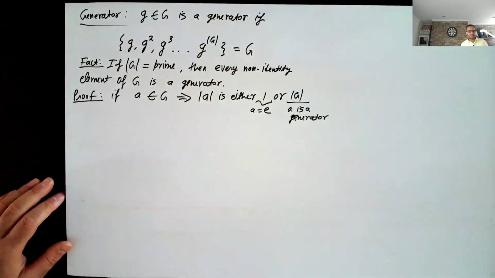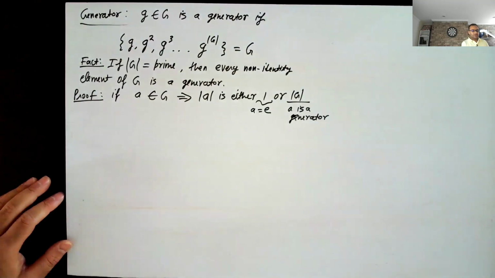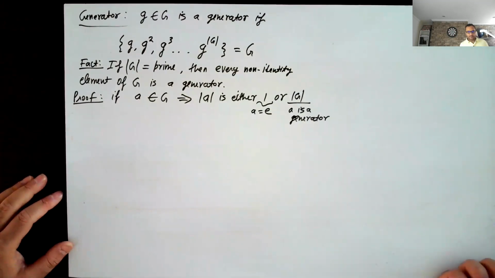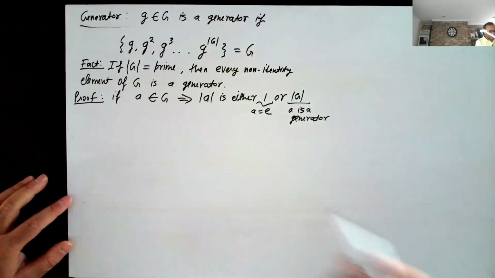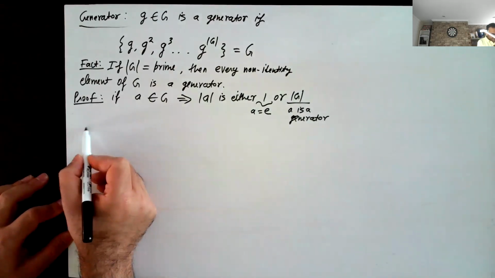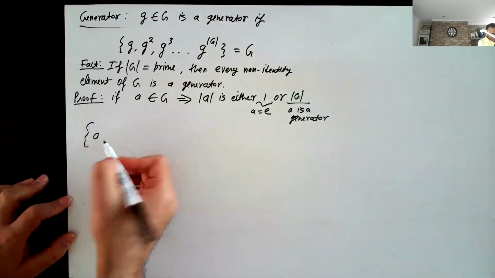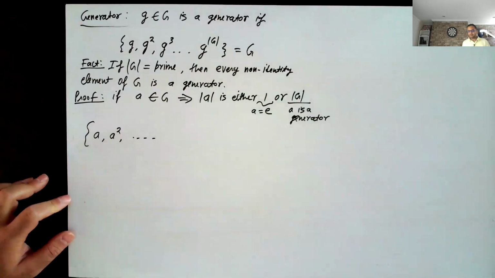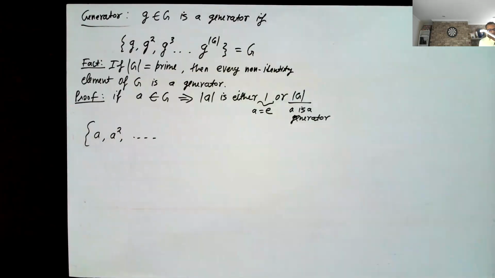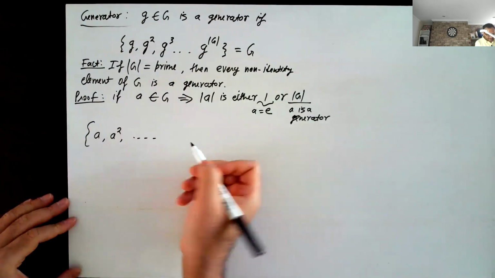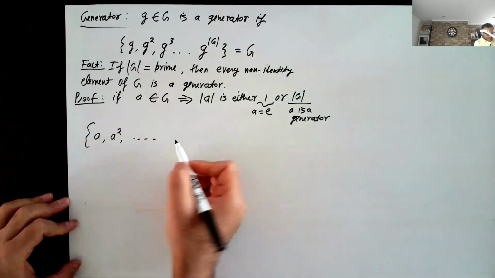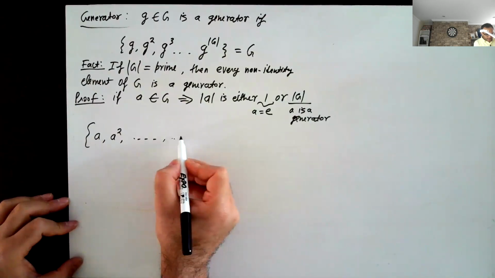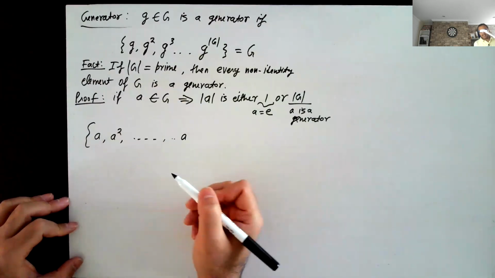And why should A be a generator if its order is equal to the order of the group? Here you can see, I start with A, I take A square, and so on. Then at some point, the element will start repeating. Either I will generate the whole group or I will get back A again.